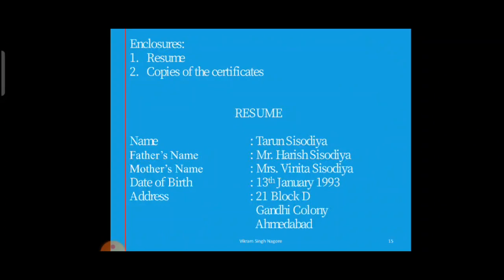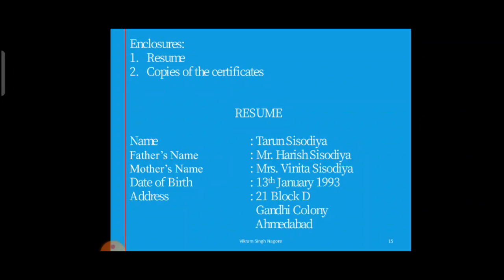Now the second part of the letter, that is the resume. Enclosure: resume, copies of the certificates. Resume, name Tarun Sisodia, father's name Mr. Harish Sisodia, mother's name Mrs. Venita Sisodia.